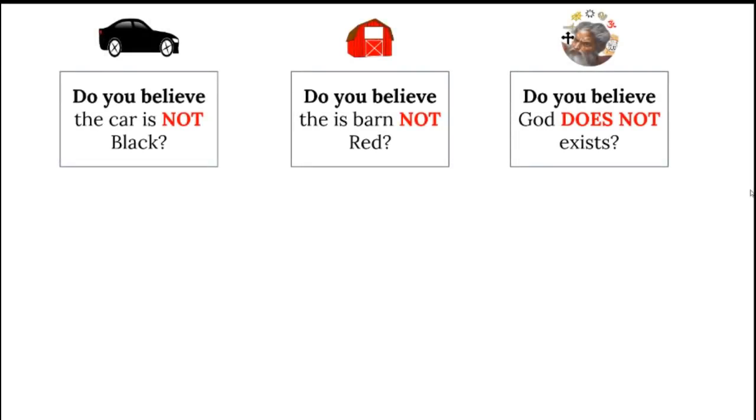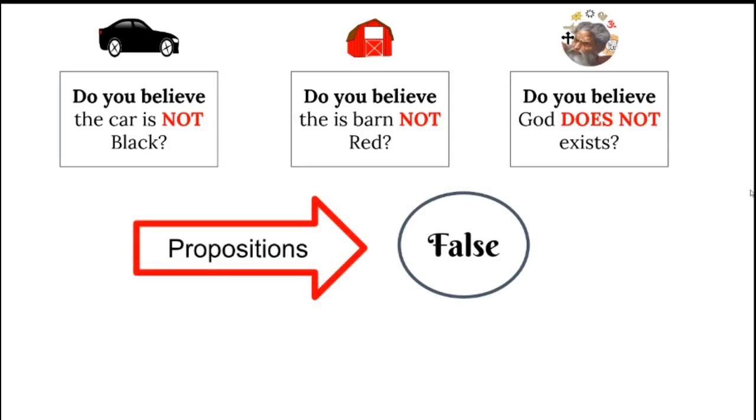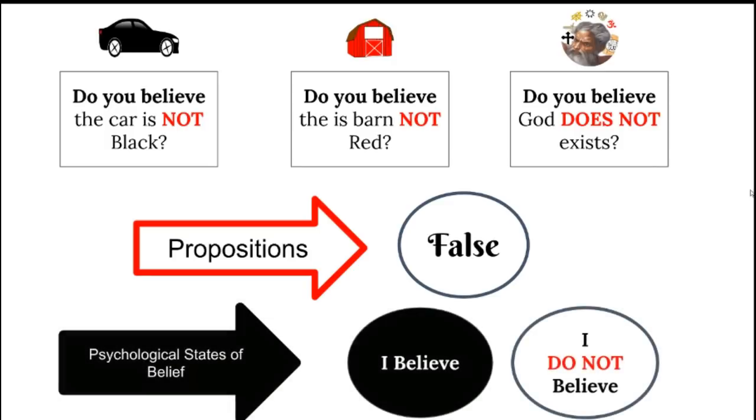So now, look at this. You can also ask for a psychological state of belief in the negation. Here you have, do you believe the car is not black? Do you believe the barn is not red? Do you believe God does not exist? Here, it has a propositional attitude of false. We're asking you, do you believe these propositions to be false? And here, your psychological state of belief can also still be I believe or I do not believe.